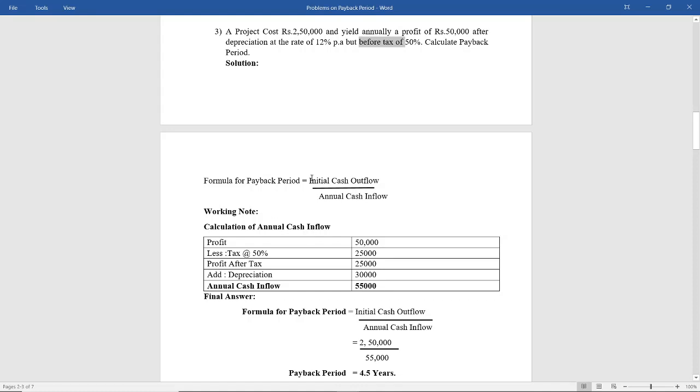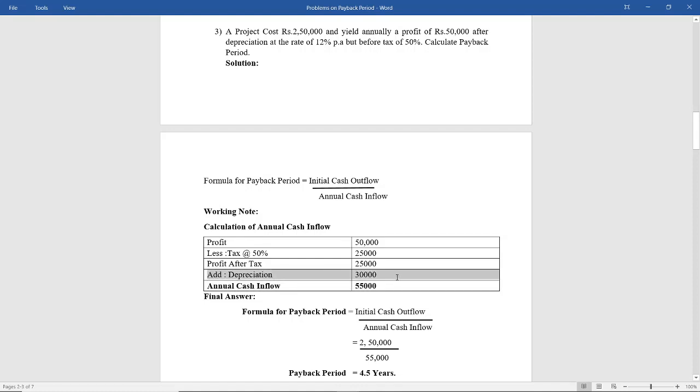So the initial cash outflow is already given in the problem: 2,50,000. Only the annual cash inflow we have to calculate. So we'll have a working note for that. Calculation of annual cash inflows. Profit is 50,000. You less tax at the rate of 50%. So profit after tax is 25,000. You add back depreciation.